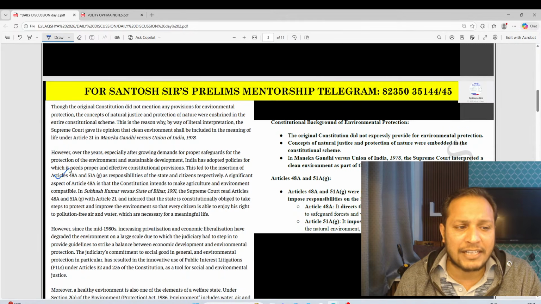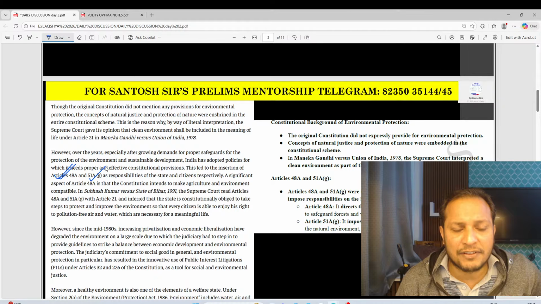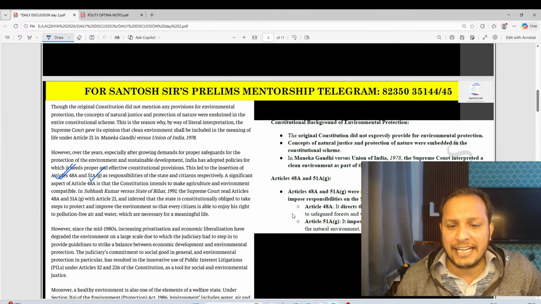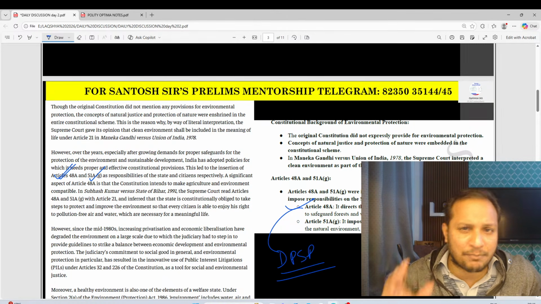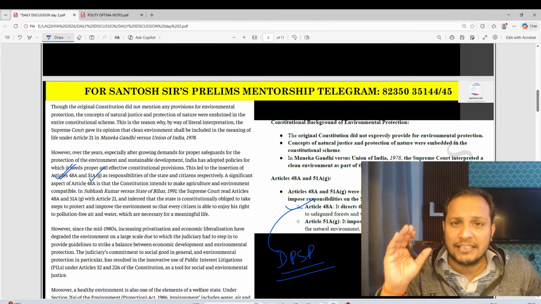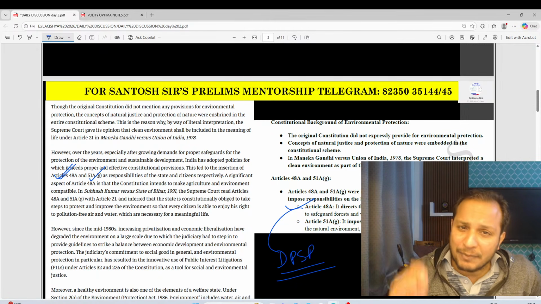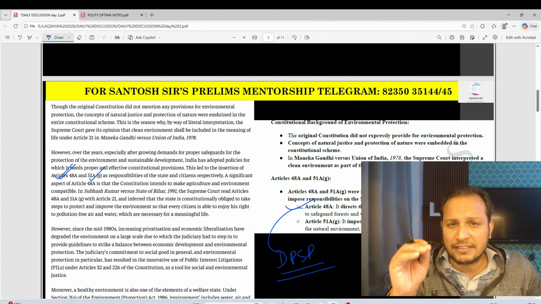One is article 48A, and other is article 51A clause G. Article 48A is about DPSP, directive principle of state policy. Directive principle of state policy is fundamental to the governance of the country. I hope you know that all the policies of government of India are basically inspired by directive principle of state policy. So this is very, very important.